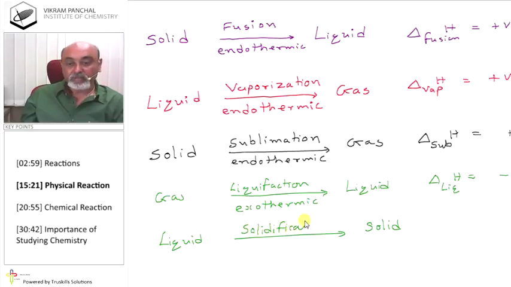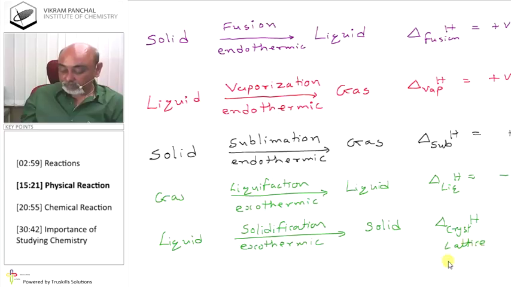And it is also an exothermic reaction, so that heat of crystallization, or lattice energy, it is also known as lattice energy or lattice enthalpy rather, is negative. So these are some examples of physical reactions.